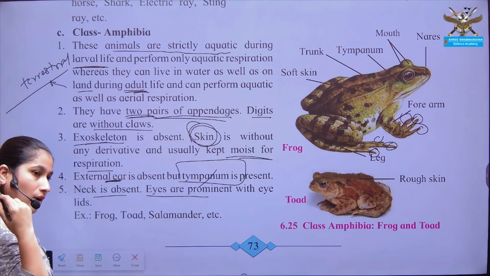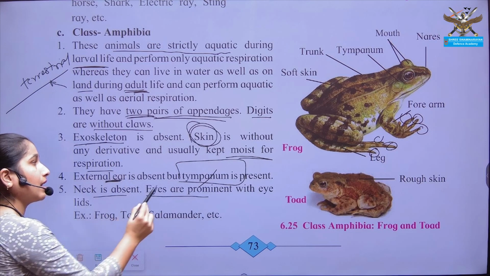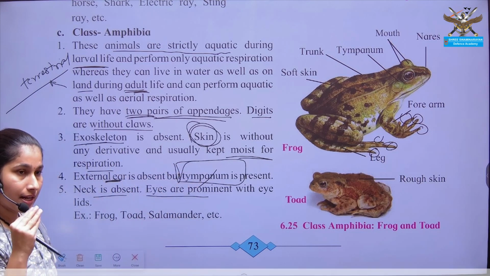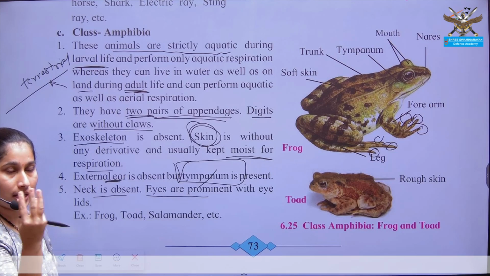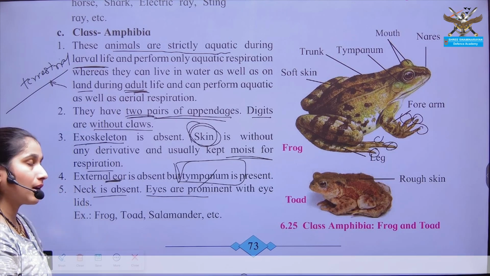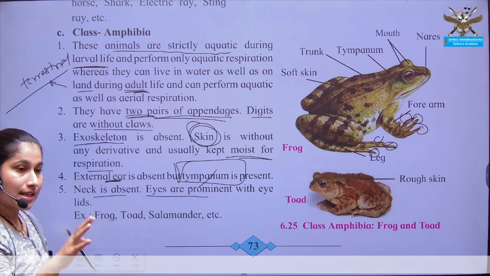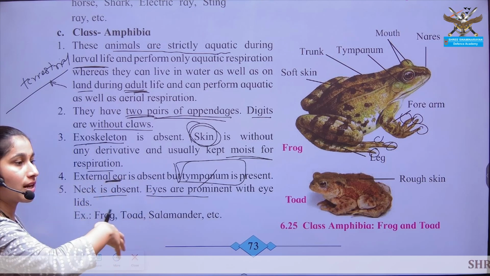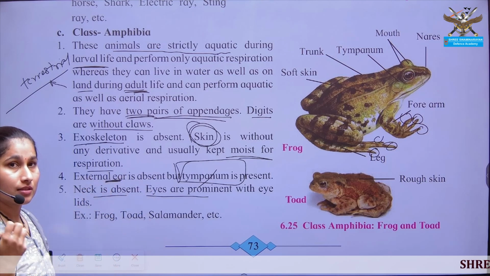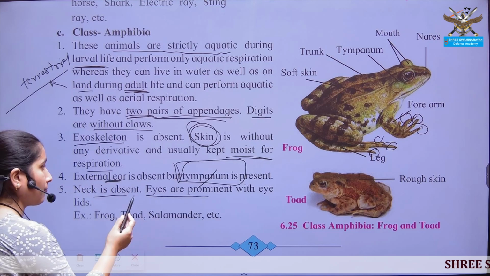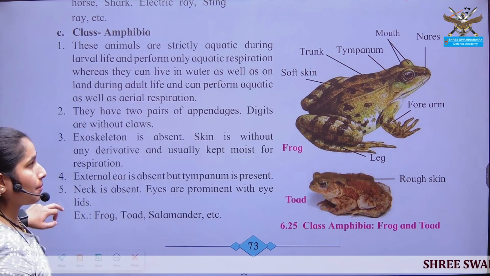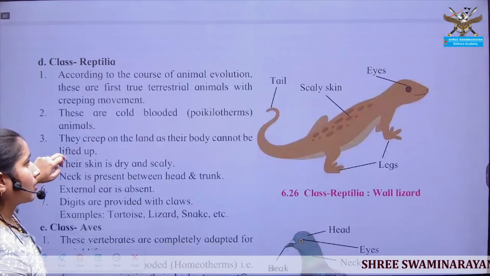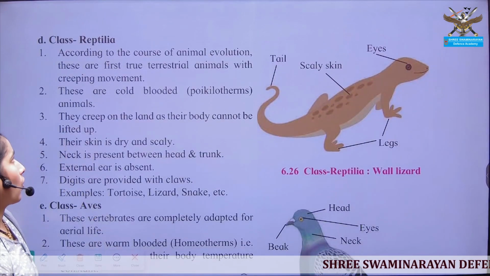Okay, for auditory functioning, they do not have ears, they have the tympanum. Within the skin itself there is a group of tissue known as tympanum, which is sensory in nature, which passes the senses that some kind of organisms are there. The senses are passed through this tympanum. Examples are frog, toad and salamander. You are familiar with frogs.